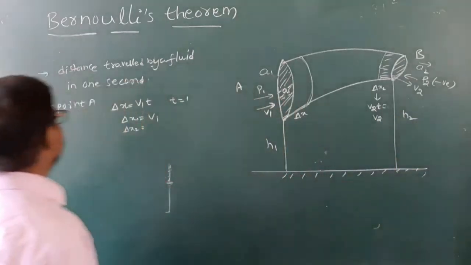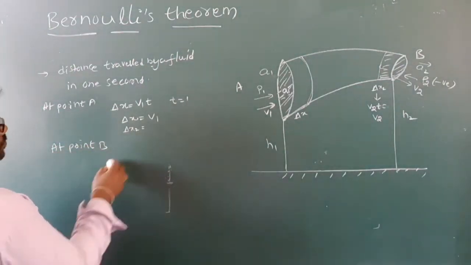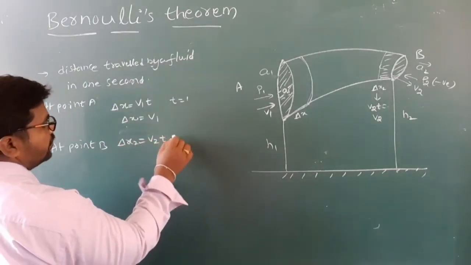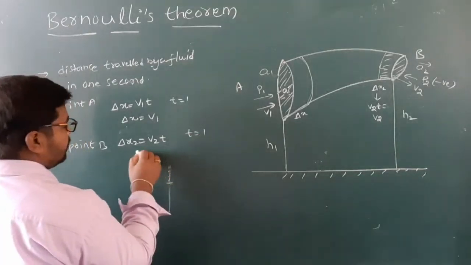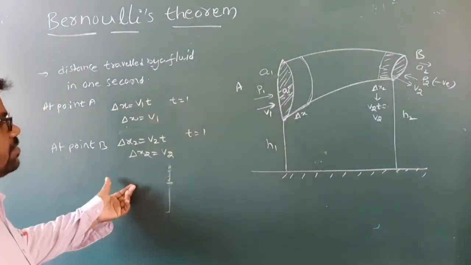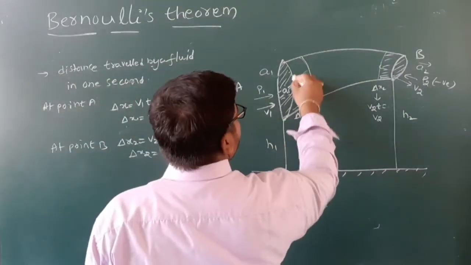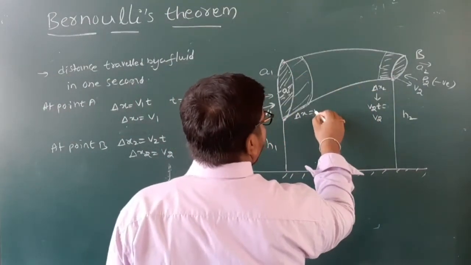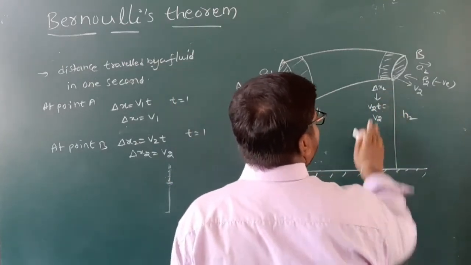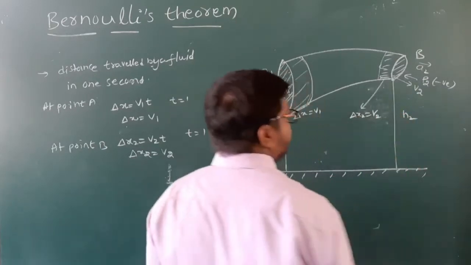So at point B, delta x2 is equal to v2 into t, because t is equal to 1. Delta x2 is equal to v2. Remember this matter, children. Delta x of the fluid flow is equal to v1, and delta x2 is equal to v2.